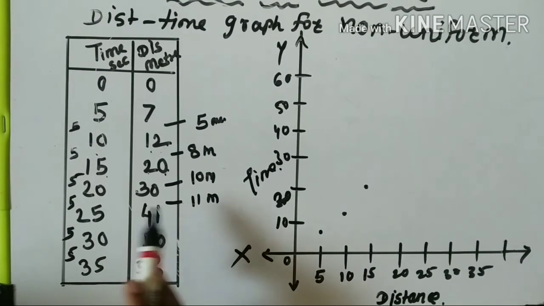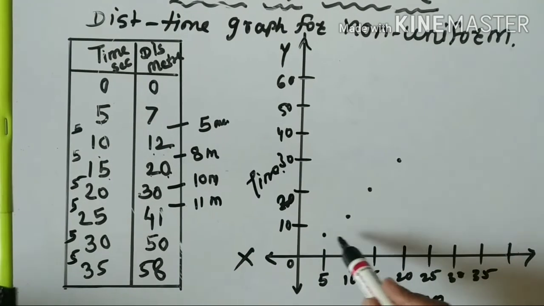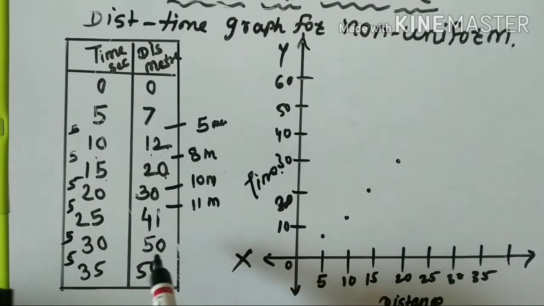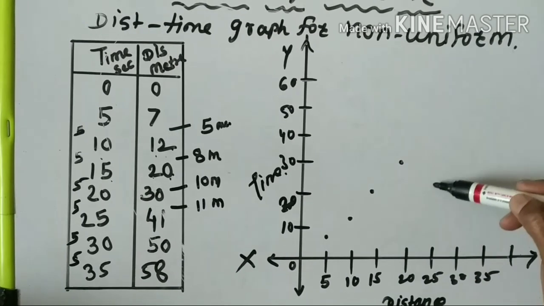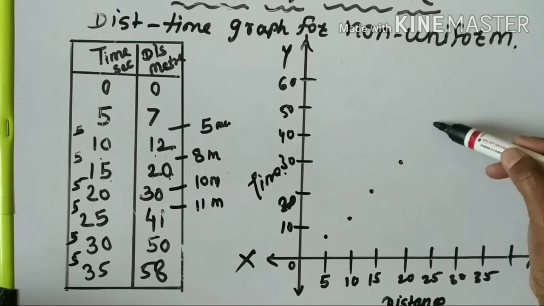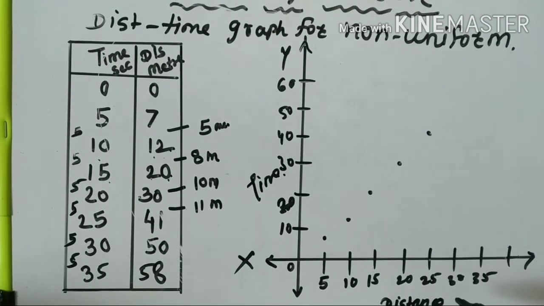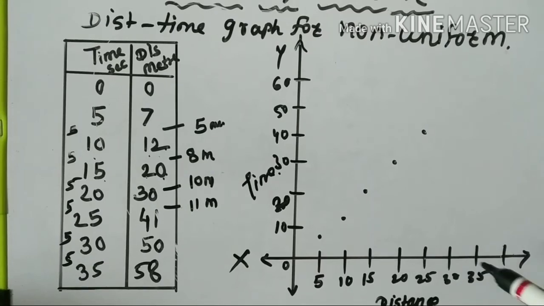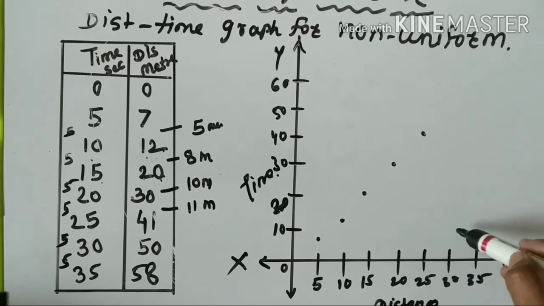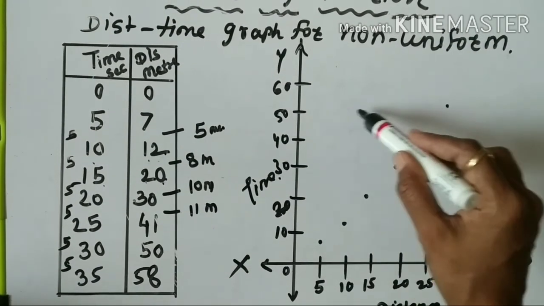Then for 20, 30, here 30. Then for 25 it will be 41. Now after 30 seconds it will be 50, see here.